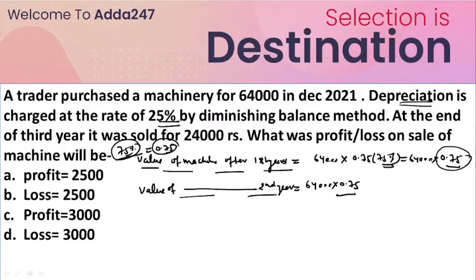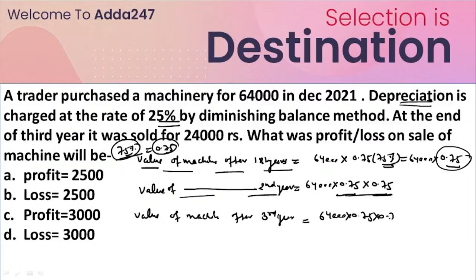Now how can we calculate the value of the machine after the second year? The value of the machine would be multiplied by another 0.75. Now we have to calculate the machine value after the third year. So how can we write this? That is 64,000 times 0.75 times 0.75, and again multiplied for the third year.